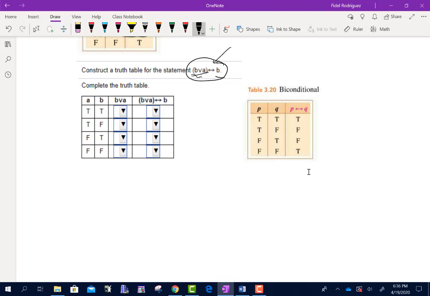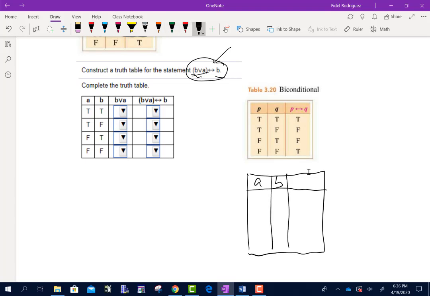So, guys, if you remember from 3.2, I'm going to go ahead and make the truth table right here for my OR, okay? And I'm going to do it very similar. I'm going to go A, then B, and this is telling me that we're going to use B or A. Instead of using P's and Q's, they're using A's and B's, but the idea is still the same.